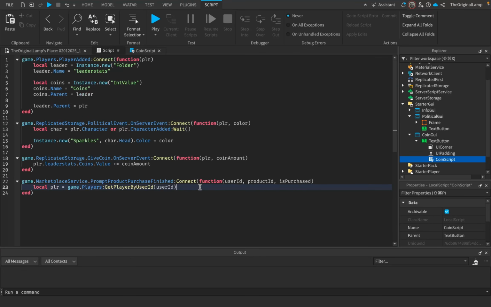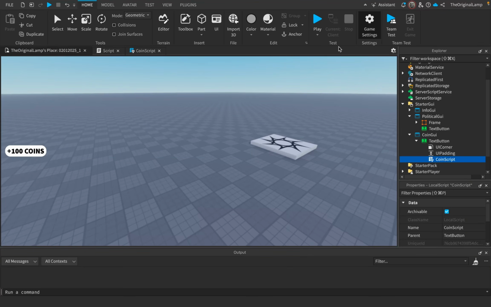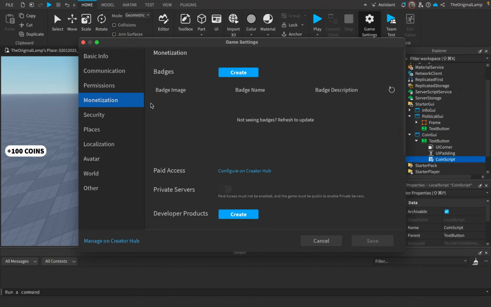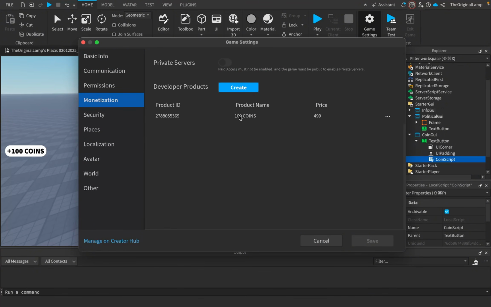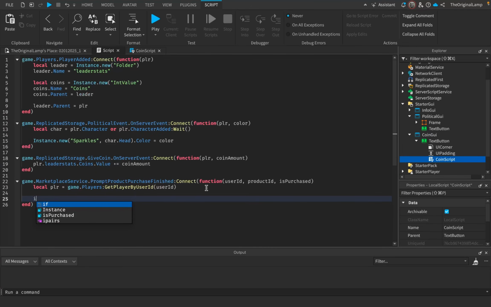So, we could of course give the player 100 coins because the developer product itself that we created is called 100 coins. However, honest mistakes can happen, right? If is purchased, then else. So if it is purchased, then we'll take the player and we are going to rightfully do leaderstats.coins.value plus equals 9 coins.